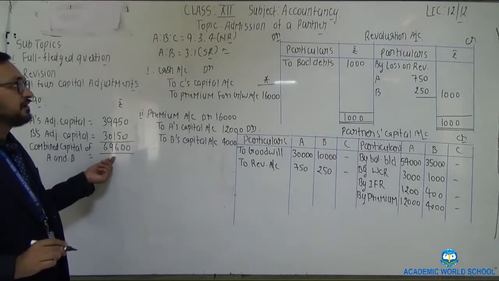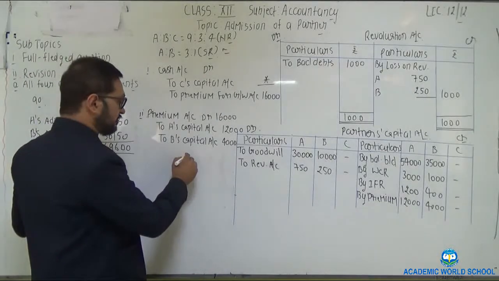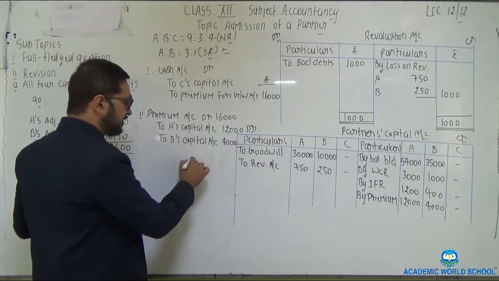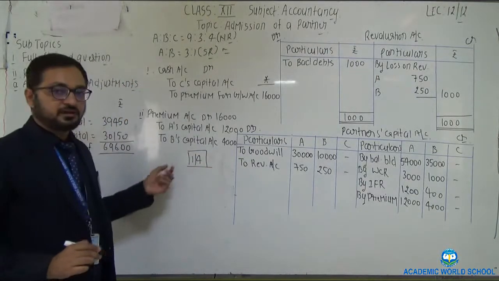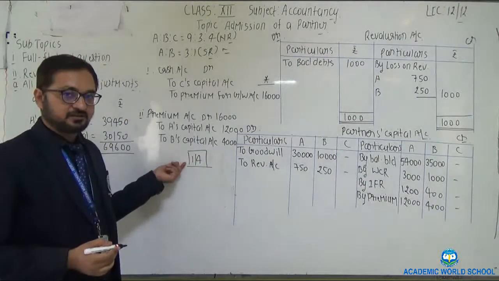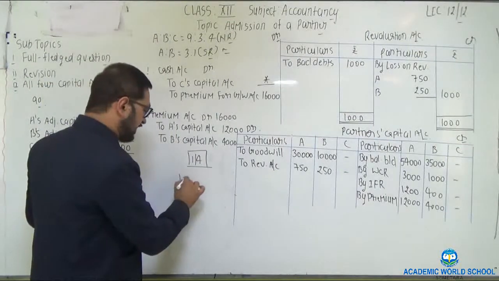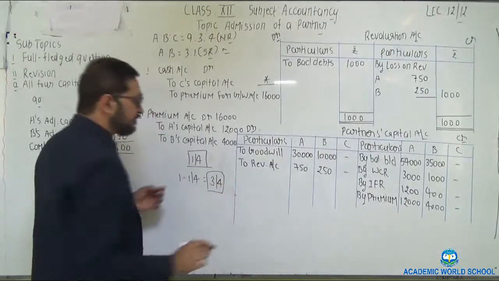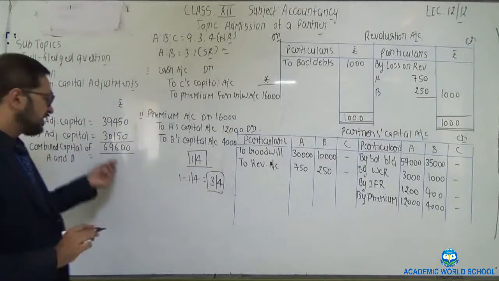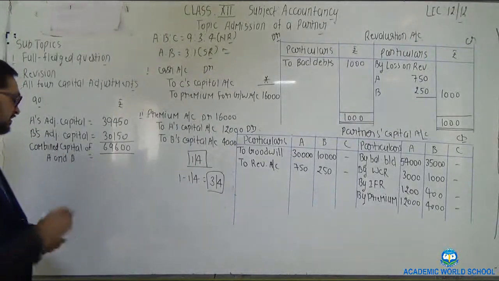Now this capital is for how much share? The new partner's share was 1 by 4 in the new partnership concern. So what would be the share of A and B? 1 minus 1 by 4, that is 3 by 4. For the 3/4 share, their respective capital is 69,600. Clear?